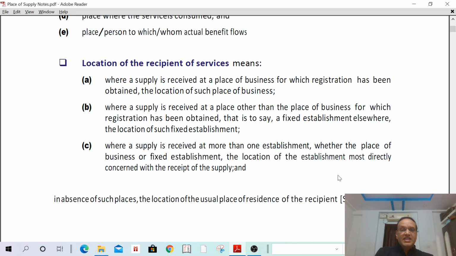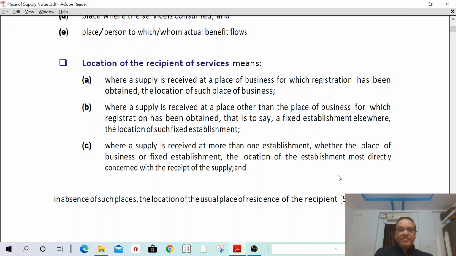That means where a supply is received at a place of business for which I have obtained registration. I have obtained registration in Bombay. In such a case, the location of recipient means location of such place of business. I have place of business in Bombay. I have obtained registration in Bombay. In such a case, location of recipient of service is Bombay only.